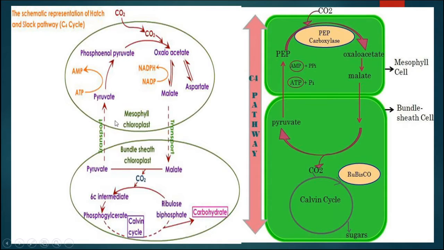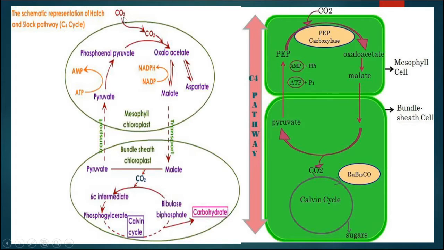This slide is showing the phenomena of the C4 pathway, in which the C4 path occurs in the mesophyll cell, whereas in the bundle sheath cell it is of a different type. We can see here this cell is the mesophyll cell and the lower one is known as the bundle sheath cell. That means their chloroplasts are a little bit different and the phenomena will be a little bit different than in C3 plants. This is also known as the Hatch and Slack pathway, or C4 pathway.